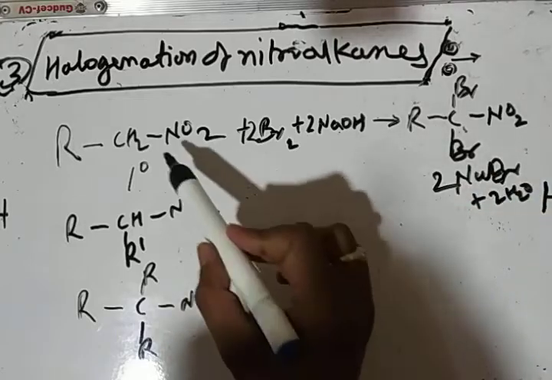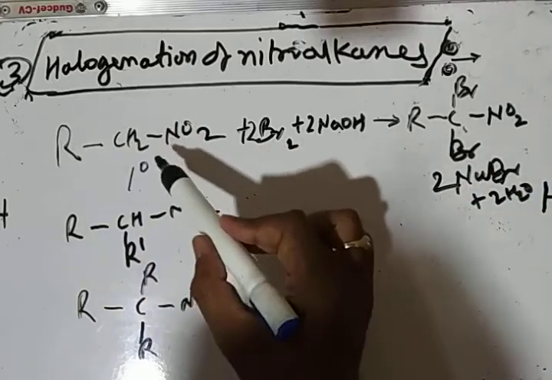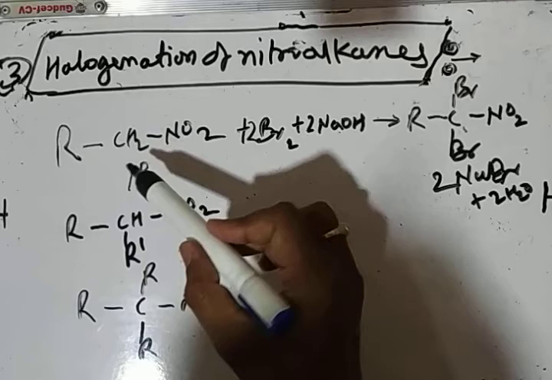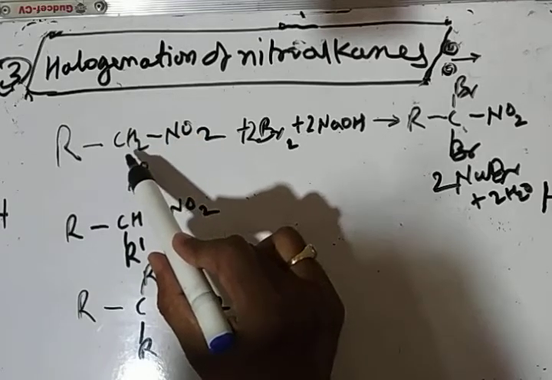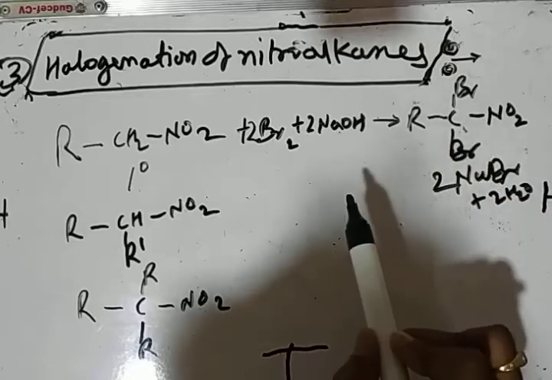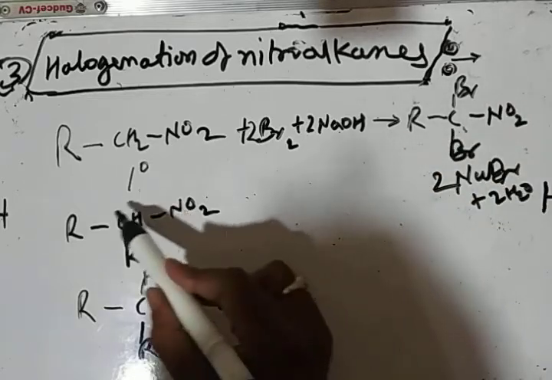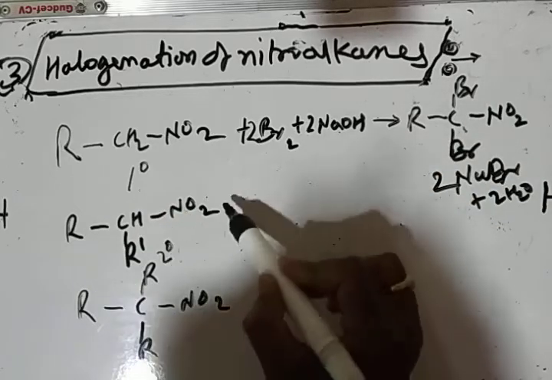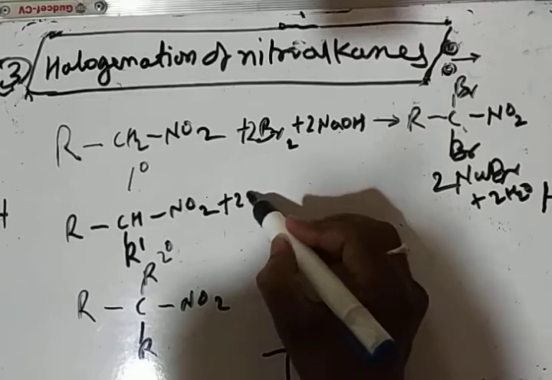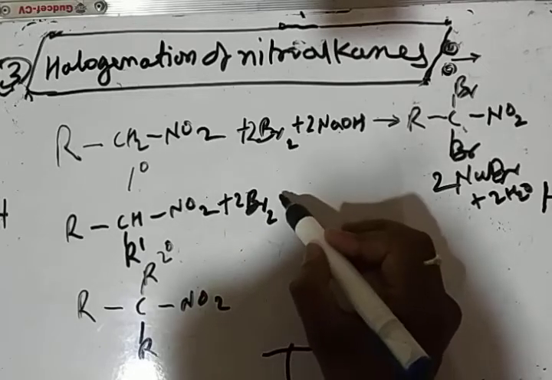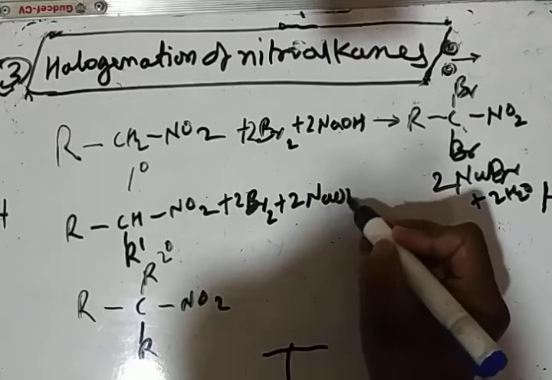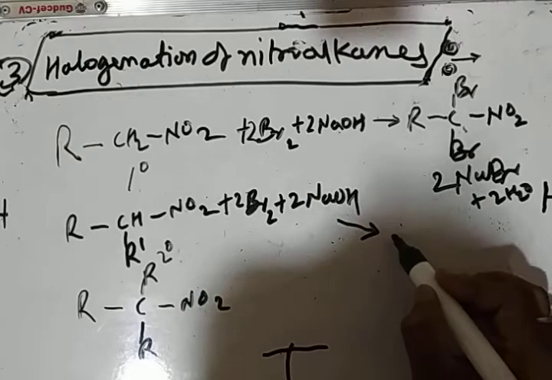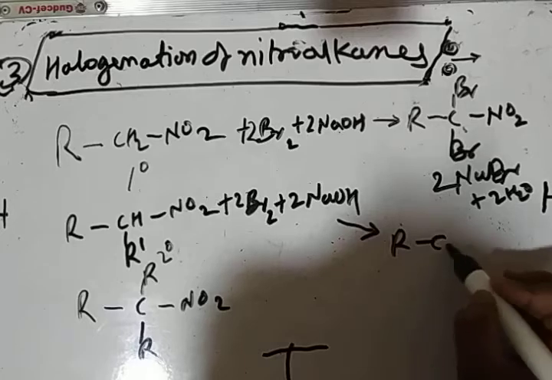So alpha halogenation is possible for those nitroalkanes which have alpha hydrogen. As primary nitroalkane has two alpha hydrogens, it undergoes dibromination to give the dibromo product. And this secondary nitroalkane on reacting with bromine in alkali like NaOH gives this type of product.